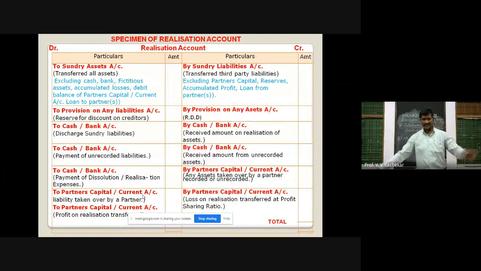Debit side and credit side: all the sundry assets are transferred on debit side, provision on liability, cash bank account, that means discharge of liability, payment of unrecorded liabilities, and all payments are debited. And on credit side, sundry liabilities are transferred and provision on assets, amount received on realization, unrecorded assets are credited to realization account. You can see it in detail afterwards.